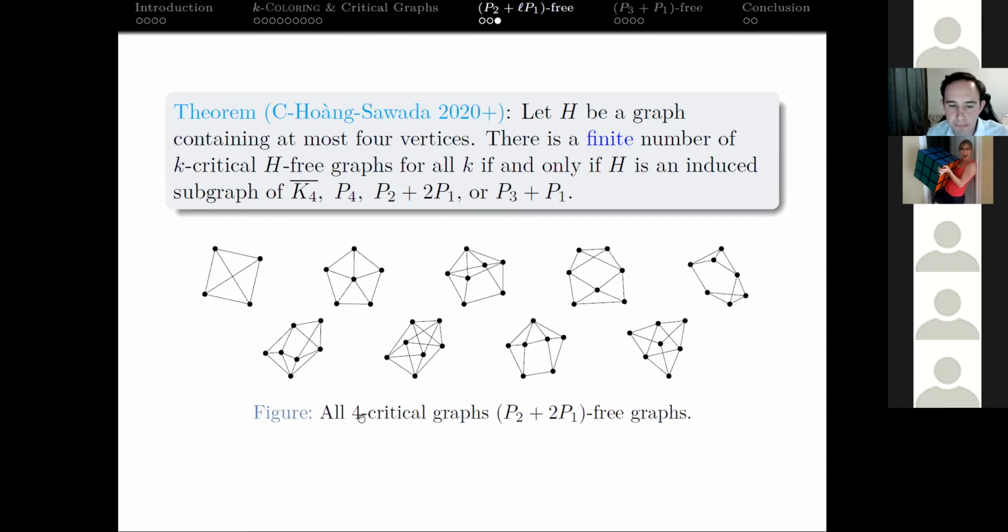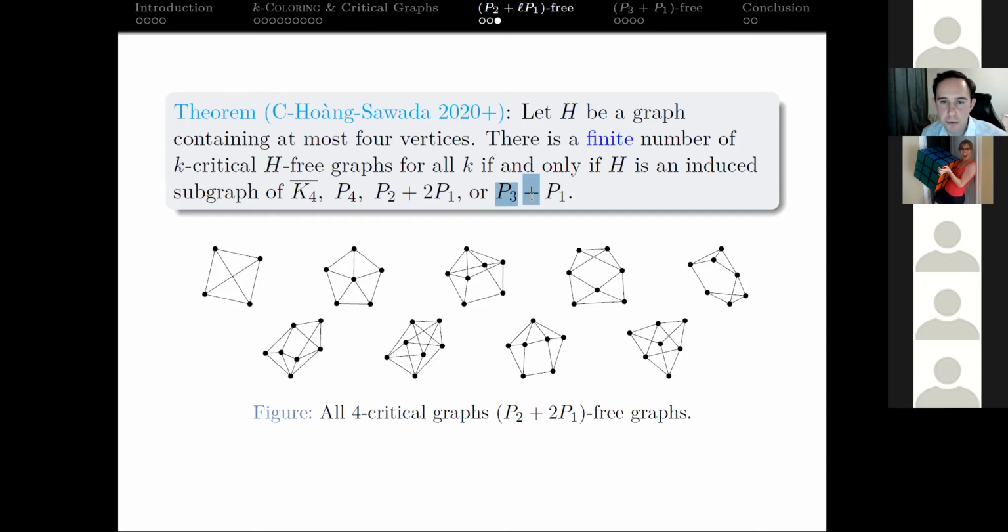But for 5-critical and above, all we know is that there's a finite number of these. We don't know how to get them. We don't have a very good bound on the order either. So our result kind of falls into that category where we show that they're finite, but our bound involves, if you trace through the details in our proof, a Ramsey number of a Ramsey number. So it's going to be a huge bound on the order. So it'd be very difficult to generate these for 5-critical and above just based on our result. So more work will probably be needed there.